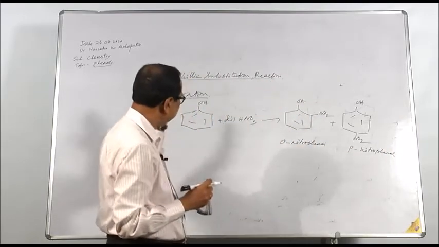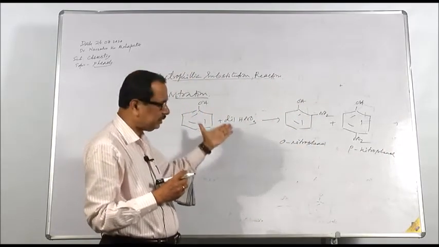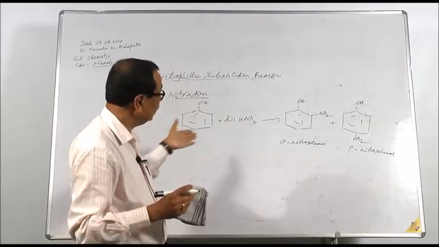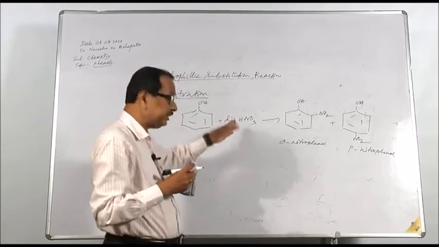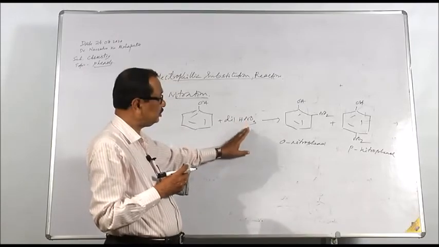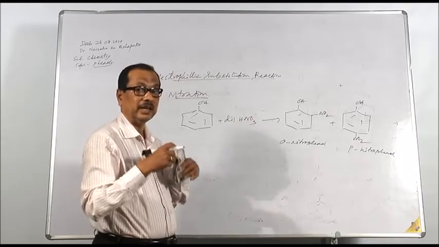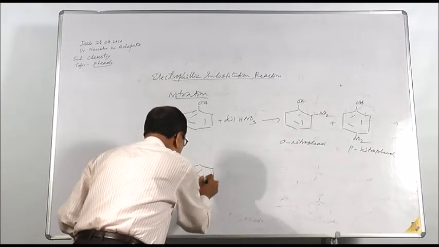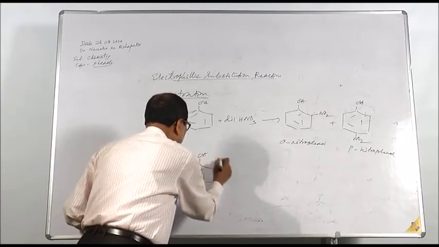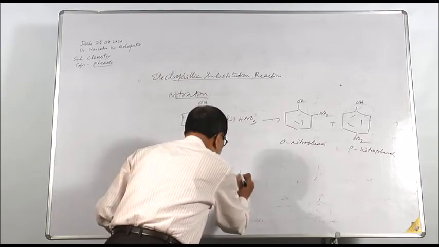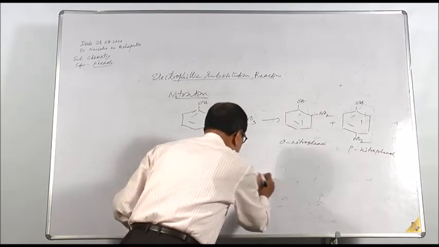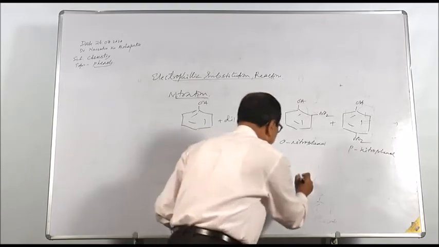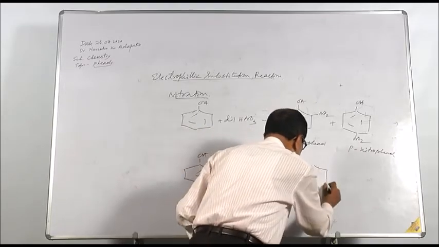What is the difference? In case of benzene, we are using concentrated sulfuric acid and concentrated nitric acid, but in case of phenol, you simply use dilute nitric acid. However, if you use concentrated nitric acid in presence of concentrated sulfuric acid, you will get trinitrophenol. In the same reaction, if you carry out phenol plus concentrated nitric acid in presence of concentrated sulfuric acid, we get trinitrophenol.